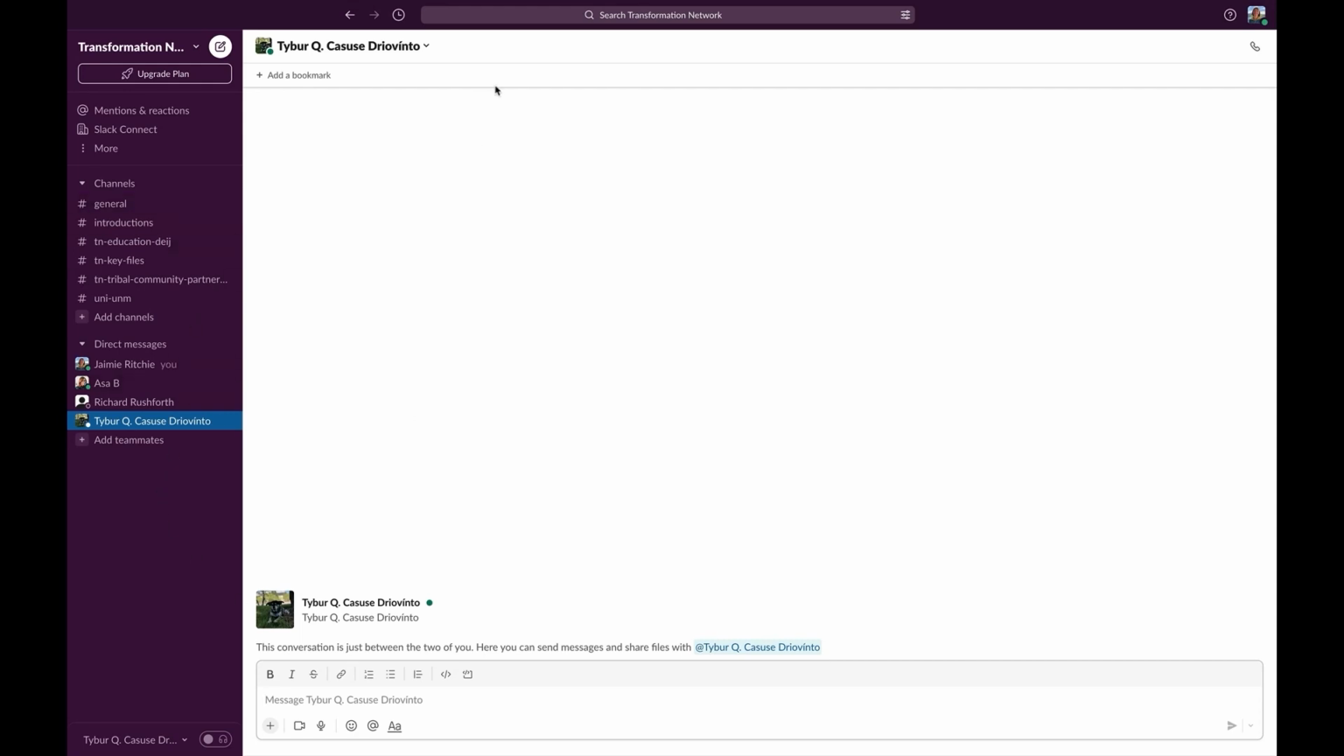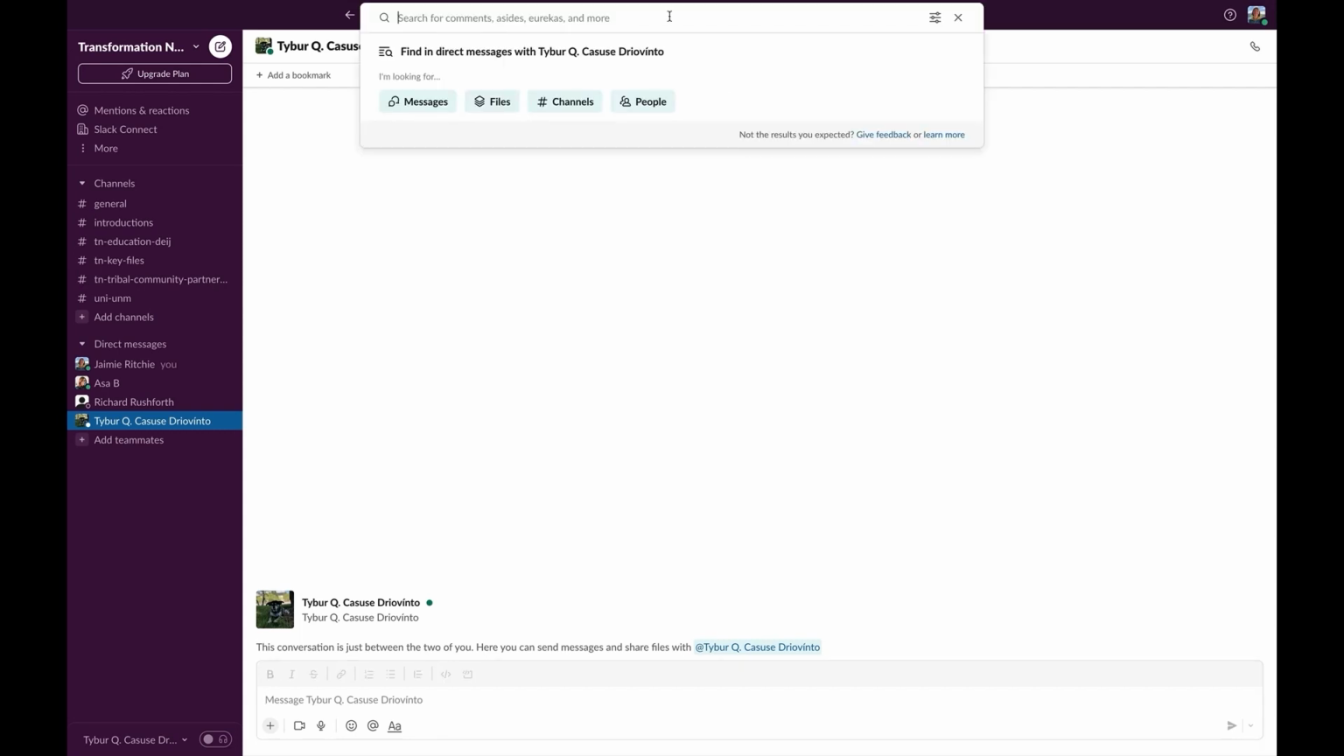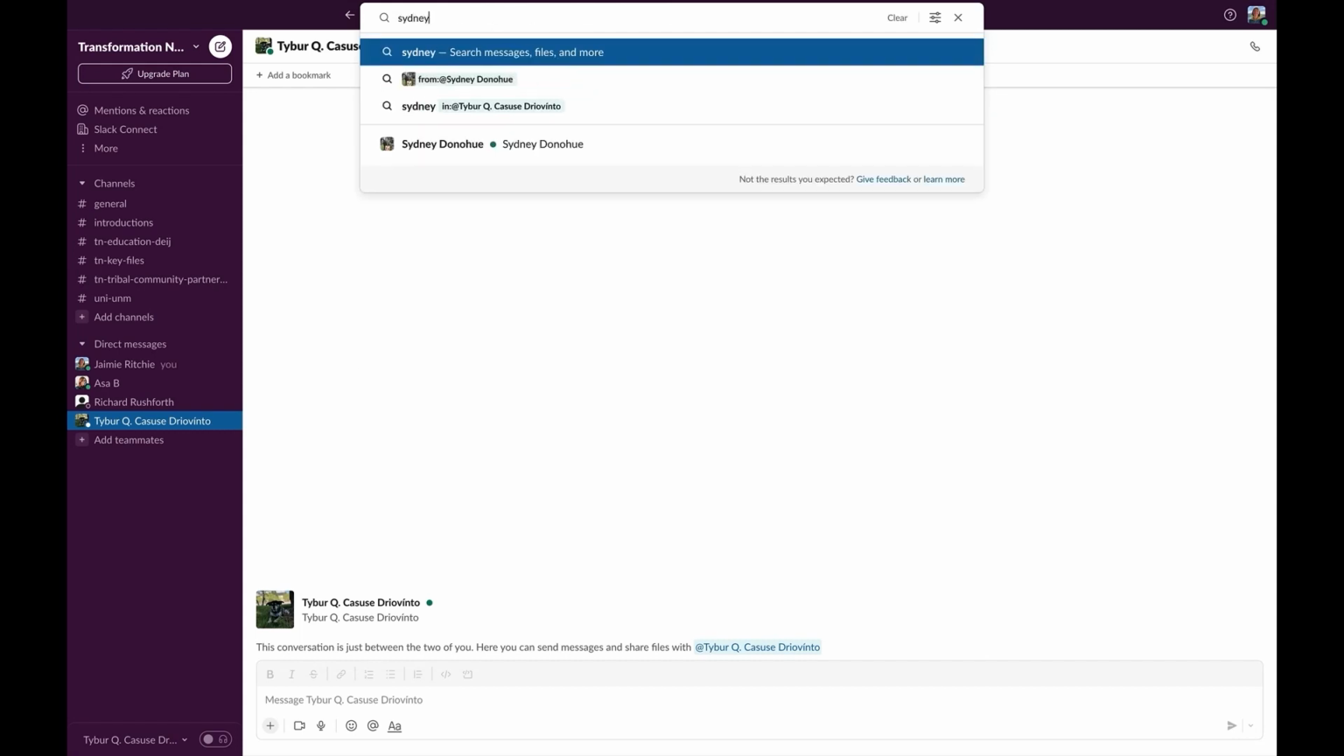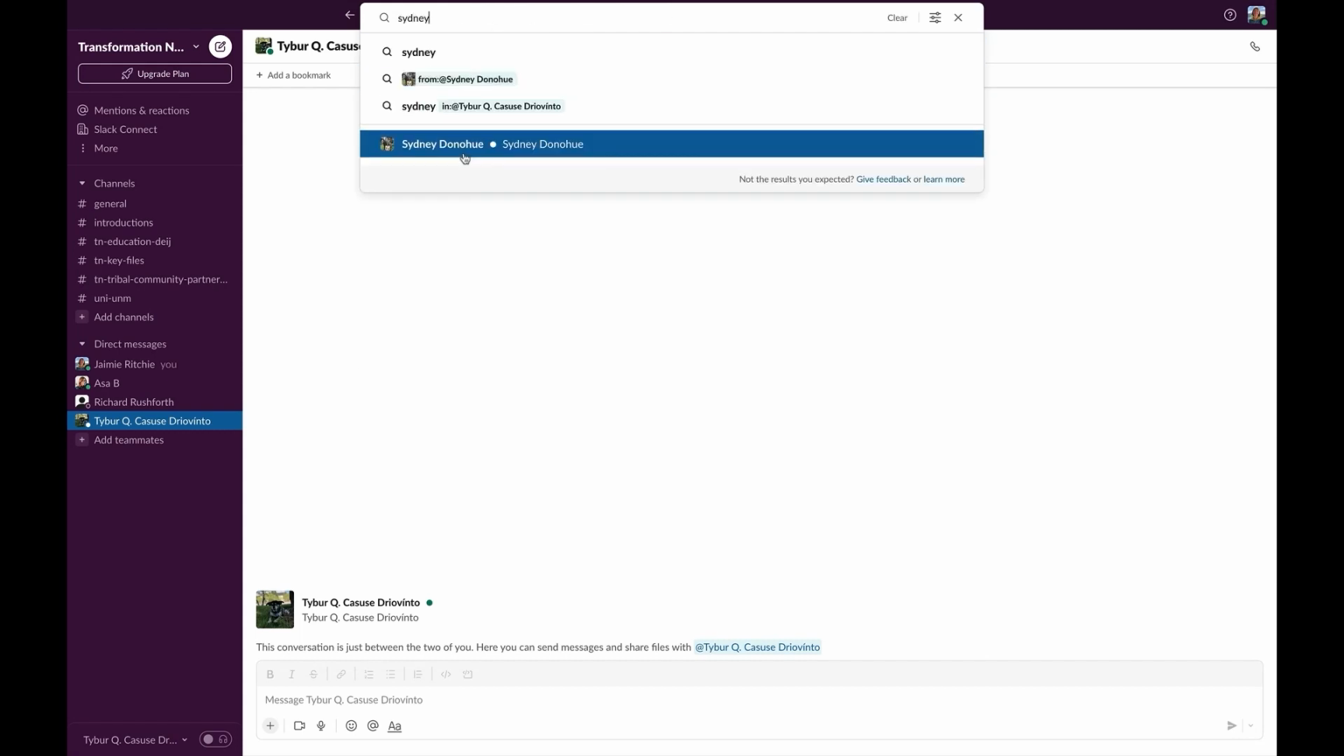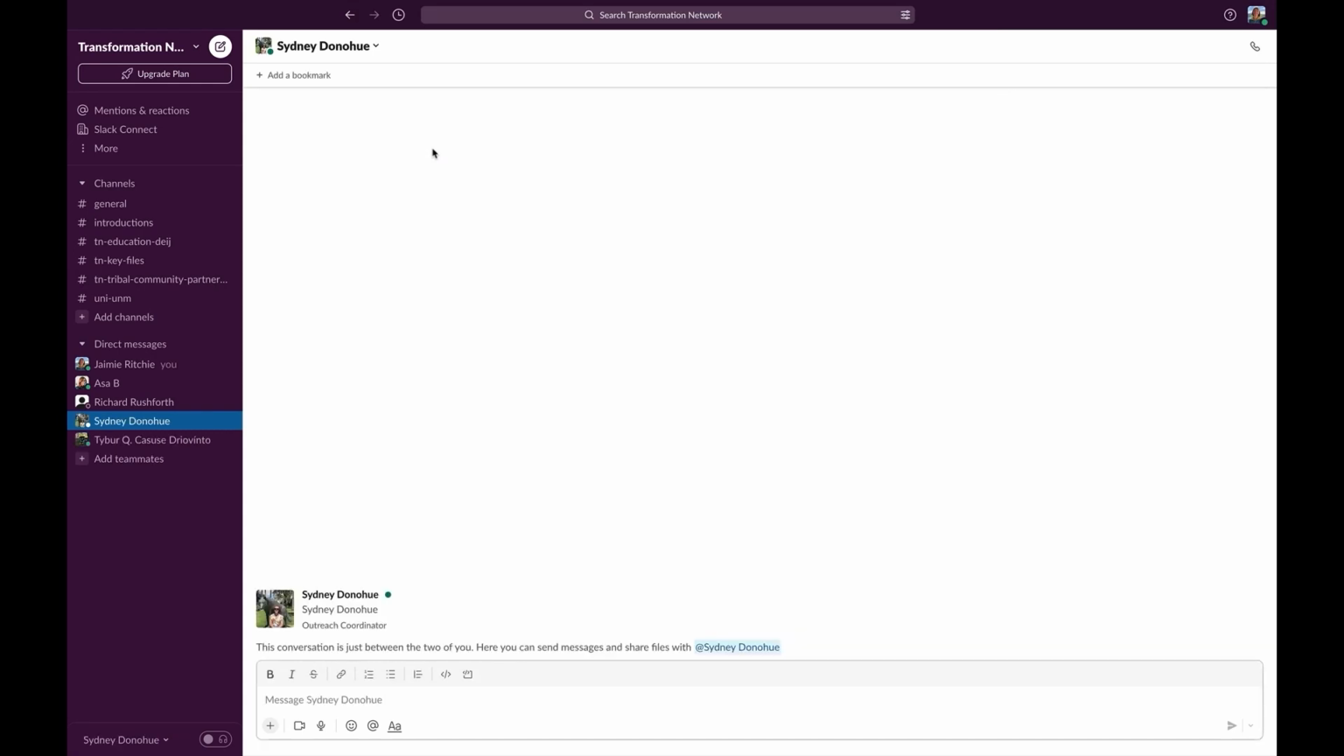Alternatively, I can go up here to the search bar, I can press Search Transformation Network, and I can search for someone. That person may come up, I can click their name, and it will come up with a conversation with that person. And from there, I can message that person about anything that I need to. So it's a great way to connect with people within the Transformation Network that you may or may not have contact information for.